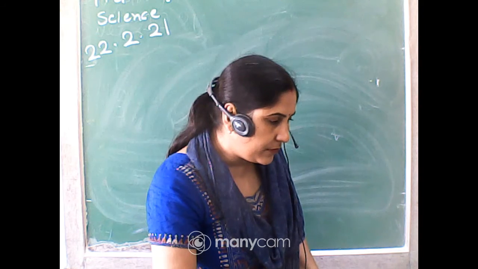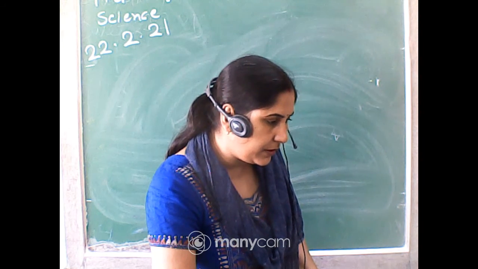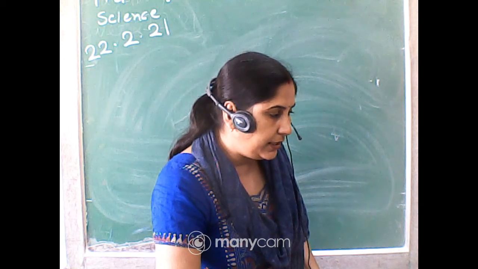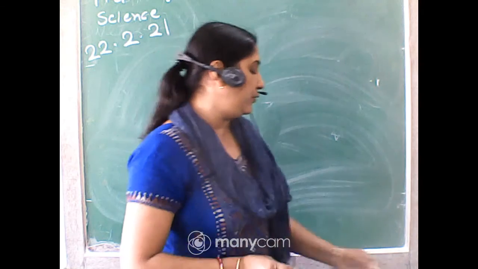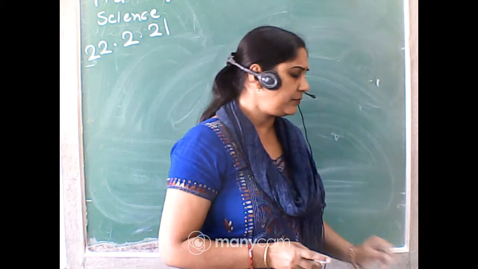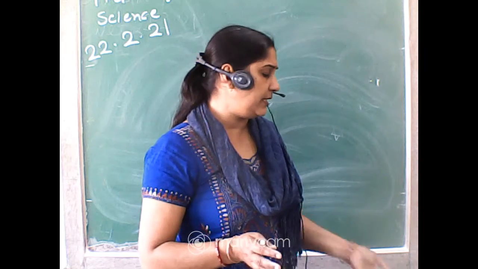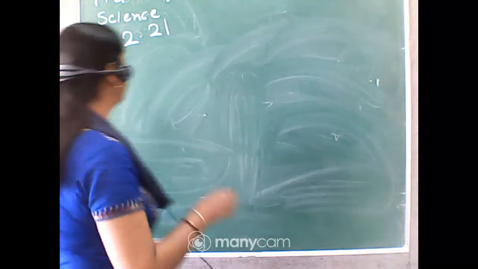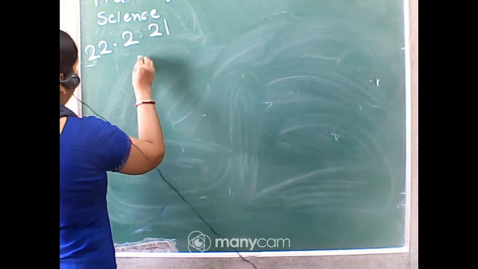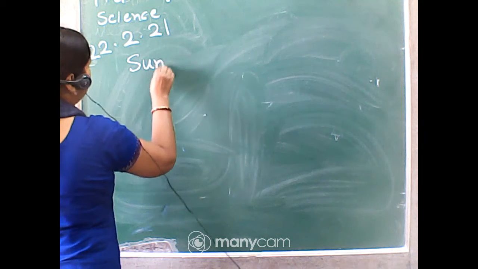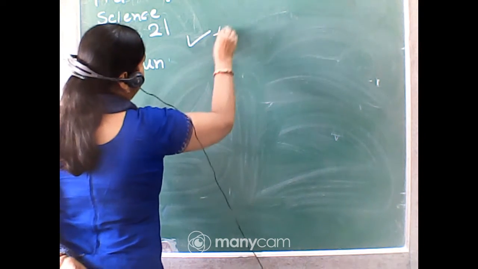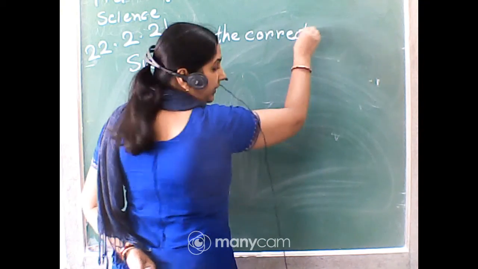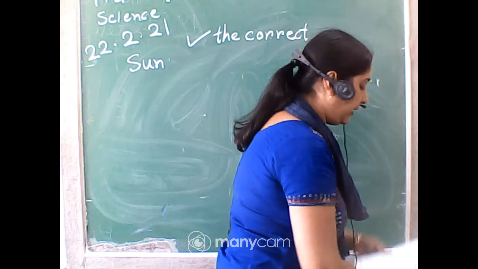Okay, day, night. Okay, very good. So this work is over here. So now we can do another work that is related with this lesson, and we can do some work here. Write down here sun, tick the correct. Tick the correct. That means you write the correct here.